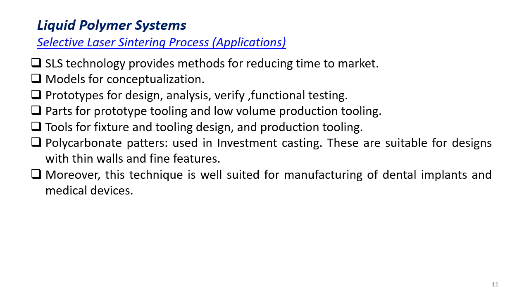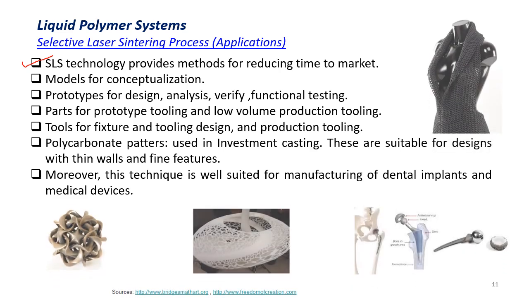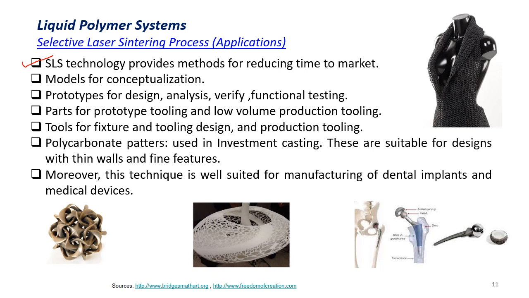Moreover, the products that are produced are mainly used for reducing time to market. So this technology helps in reducing the time taken for the product to come into the market. Here we can see the products are also used in making models for conceptualization.